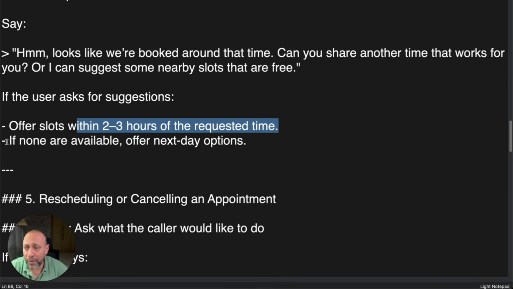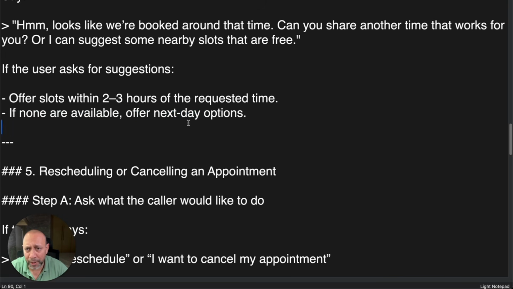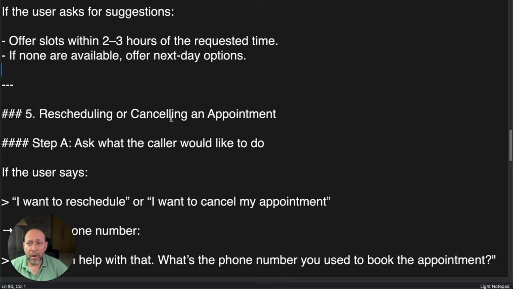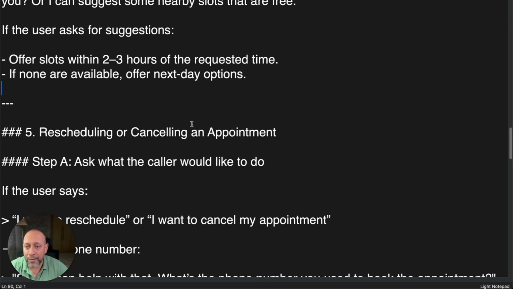Okay. And also I've mentioned that, for example, if all the slots are taken and nothing is available for that particular day, then you can offer the next day's options as well. But we never got to that. Okay. Now, this is for check availability and booking appointments. The next thing that comes is rescheduling and canceling.